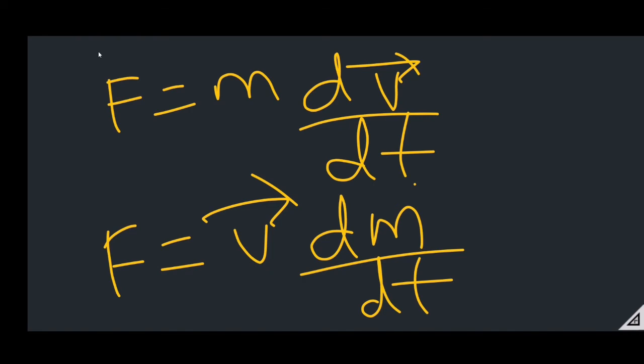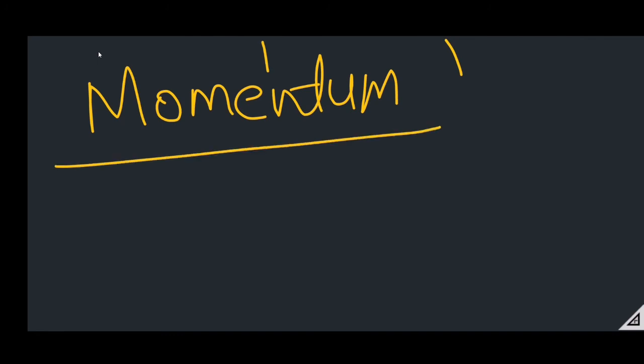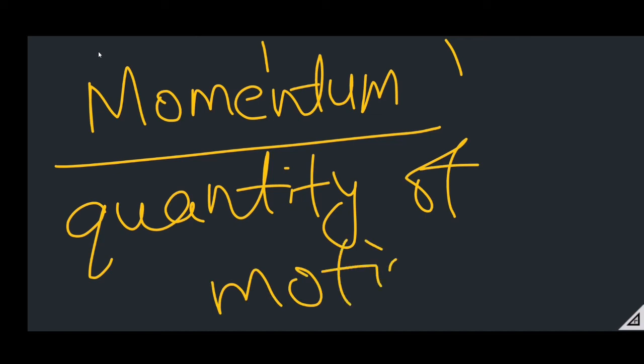Then let's discuss momentum as well. Momentum is defined as the quantity of motion present in an object, and it is denoted by the symbol p.